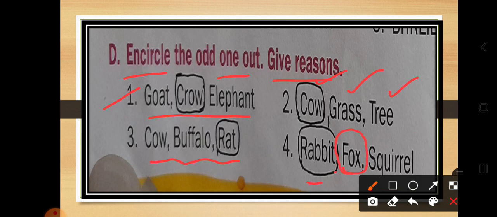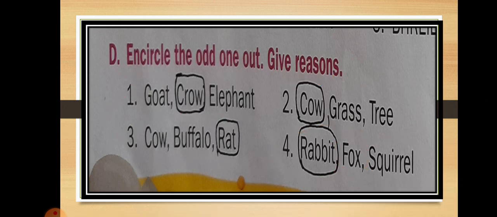So please dear students, make the correction, because rabbit and squirrel both gnaw their food, whereas fox tears the food and then eats it. So fox should be the answer, because rabbit and squirrel both gnaw the food, but the fox tears the food and then eats it. Okay, so this is our answer for all the questions.